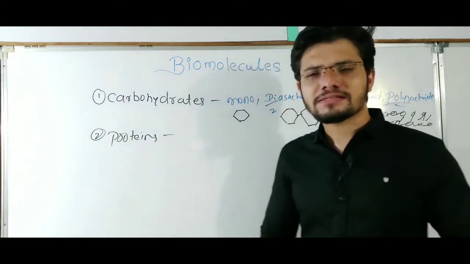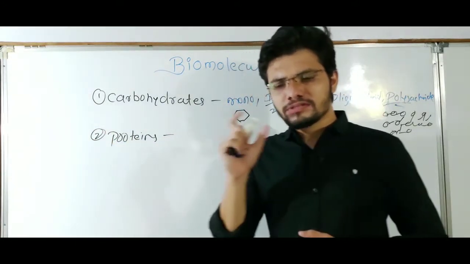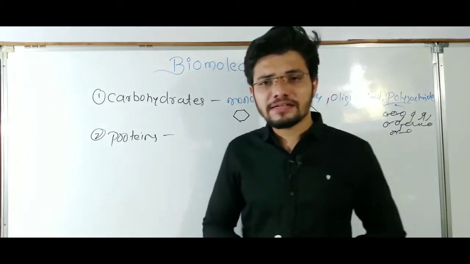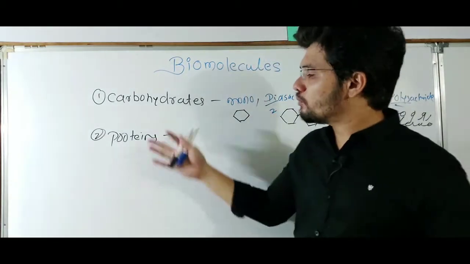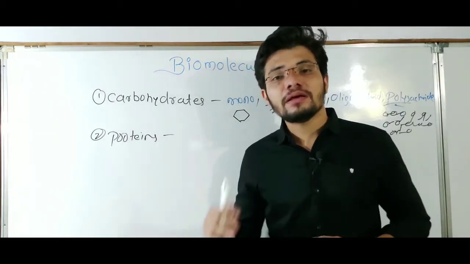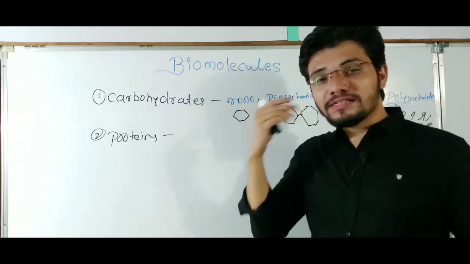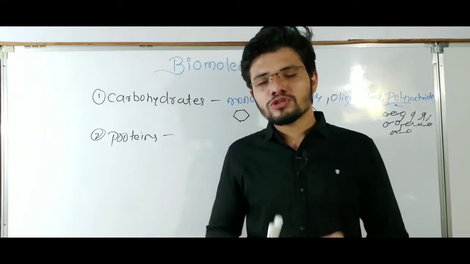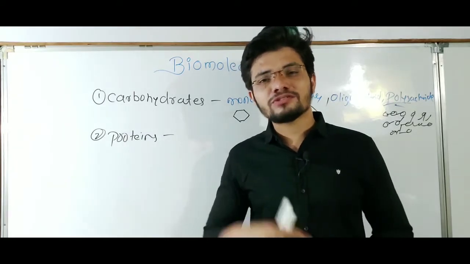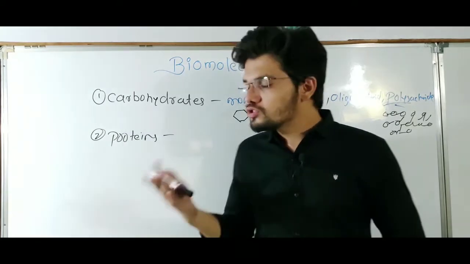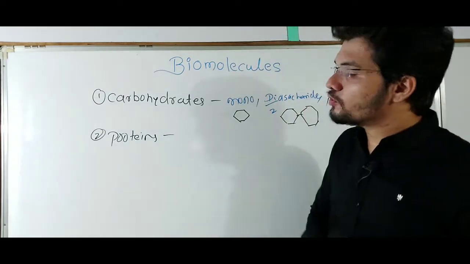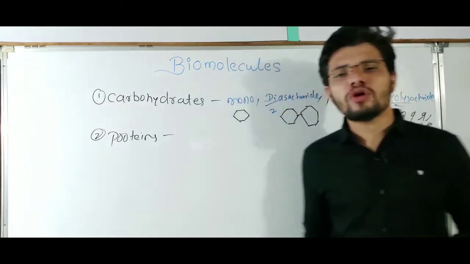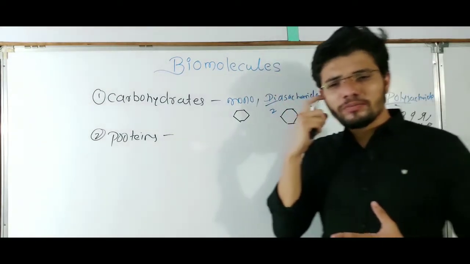Why do we call proteins a polypeptide chain? Because all these amino acids get joined with peptide bonds. So many peptide bonds are present, that's why polypeptide. These proteins are made up of mainly those amino acids. So what are amino acids?